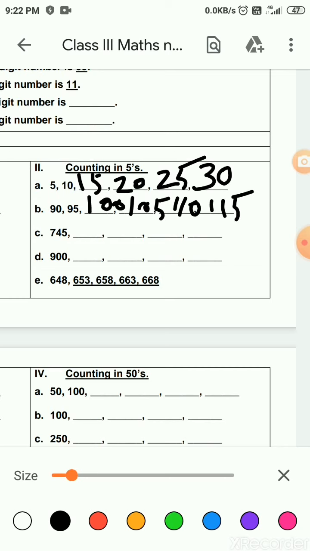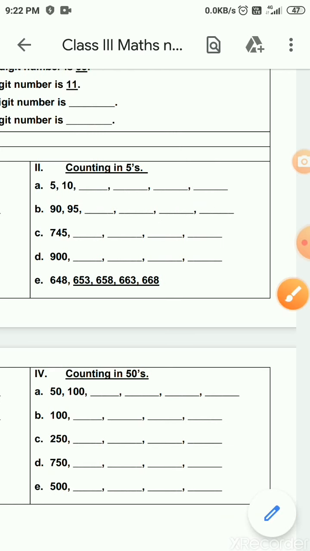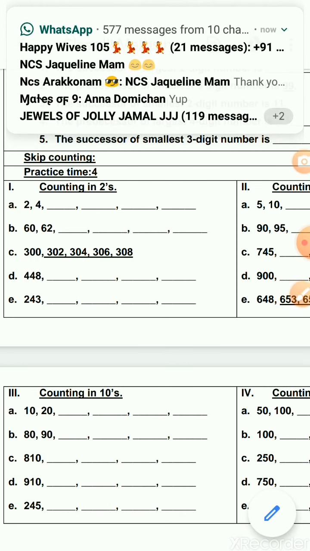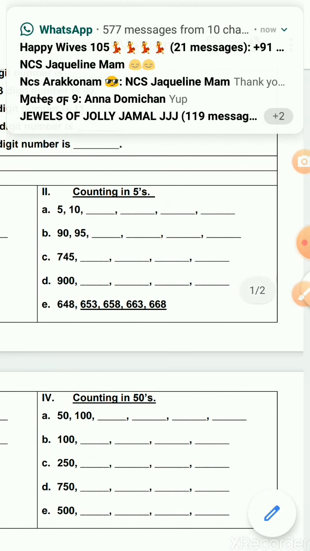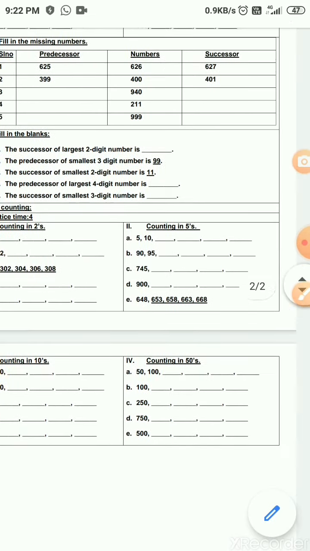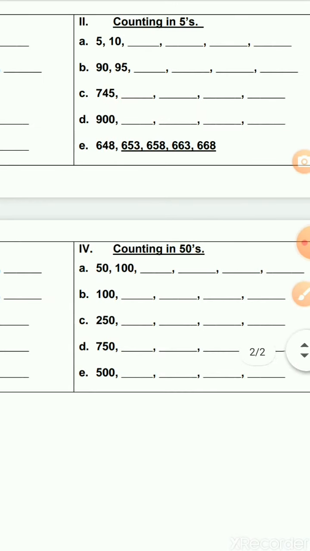Now come for the bigger number. See the equation. 648 plus 5, 653. You can count with your fingers also. 648 plus 5, 649, 650, 651, 652, 653. So it keeps on going in this way. What you are doing? Just you are adding 5 with this. If it is counting in 2s, you have to add 2 to every number. If it is counting in 5s, you have to add 5 to every number. If it is counting in tens, you have to add 10 to every number. If it is counting in 50s, you have to add 50 to every number.